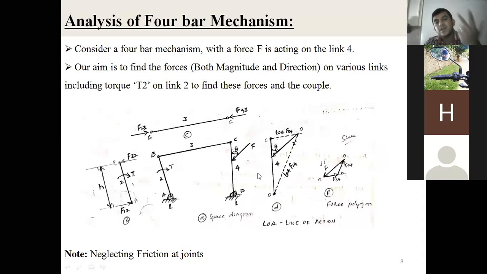Third step, now identify the link which is subjected to a force known in magnitude and direction. Which link is that? Link number 4 is subjected to an external force, and that force, both magnitude and direction, we know. Now consider link number 4. This is the force acting here on link 4, that is F. Simply draw a line here, with respect to the given angle, and show the arrow mark, direction towards the link, right?